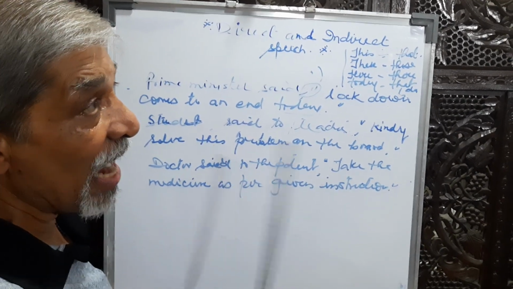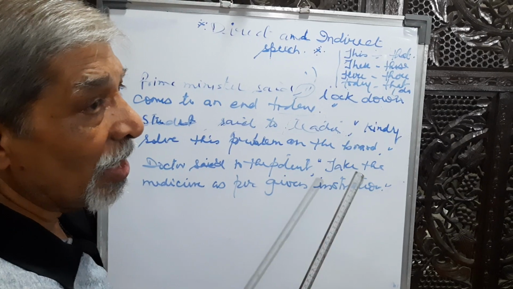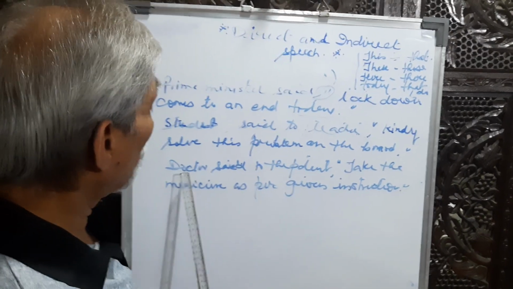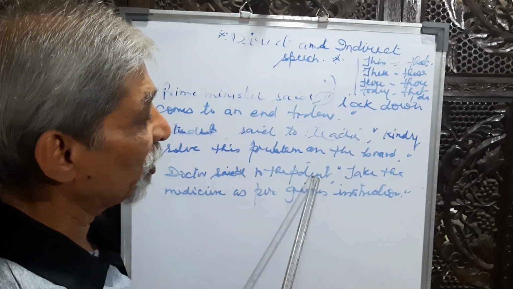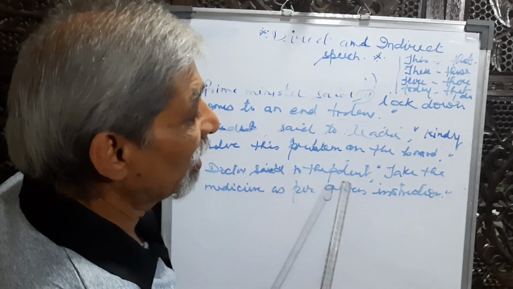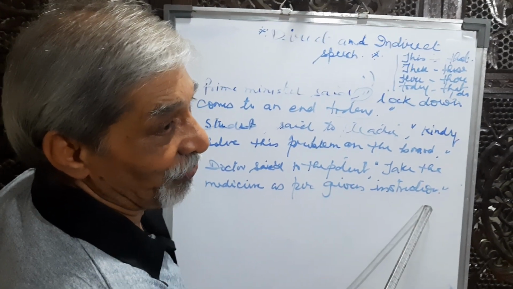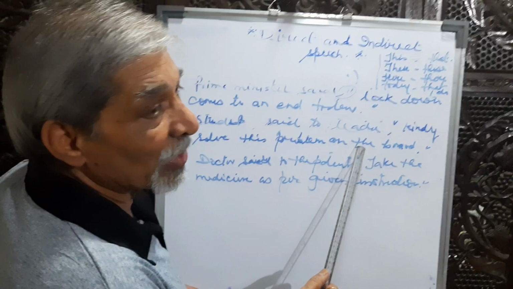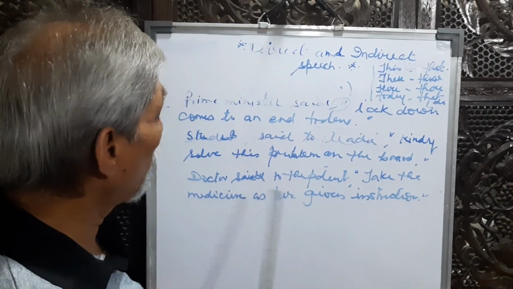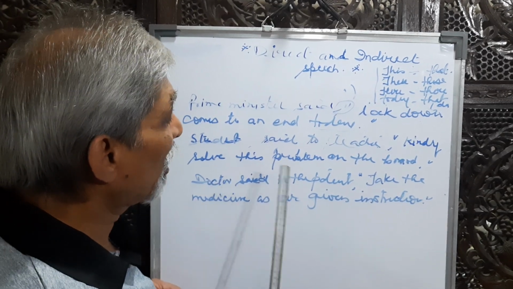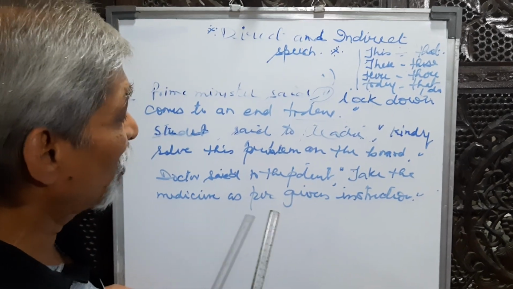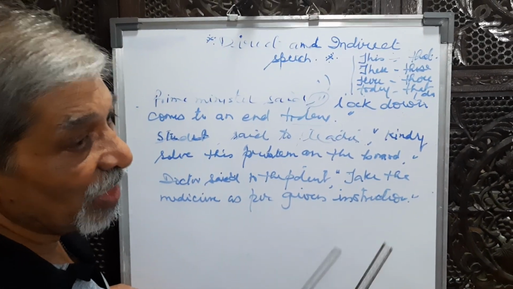Said to will convert to advised, as here you see that it is an advice. So doctor advised the patient to take the medicines as per given instruction. This comma, inverted comma will be removed by to. So the total answer: doctor advised the patient to take the medicine as per given instruction.